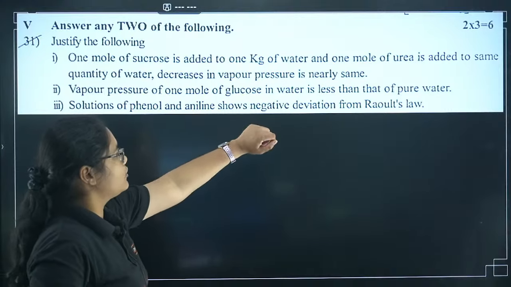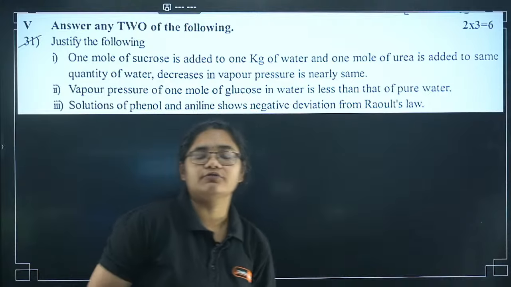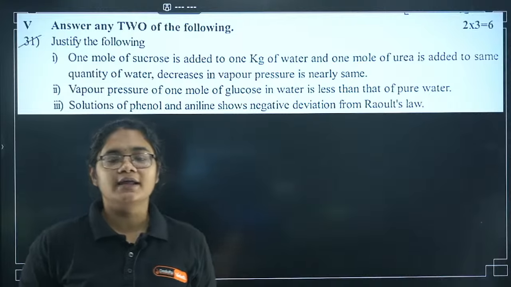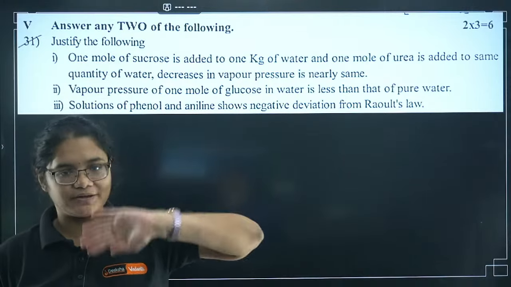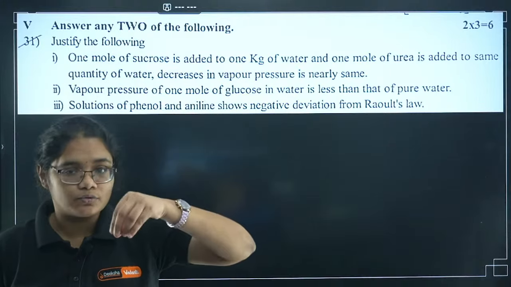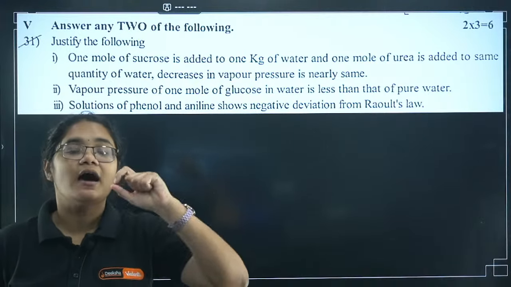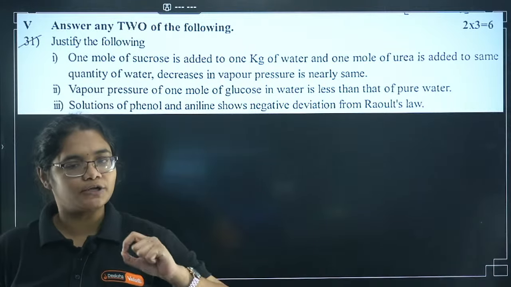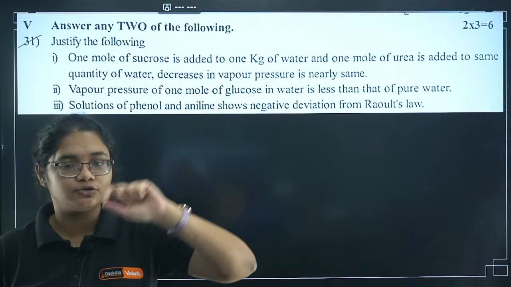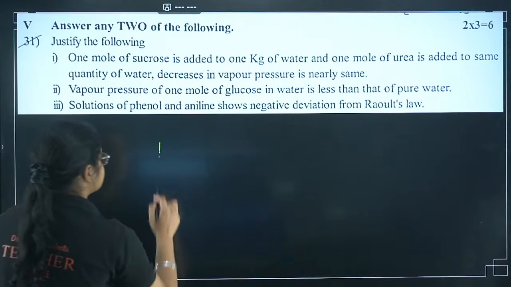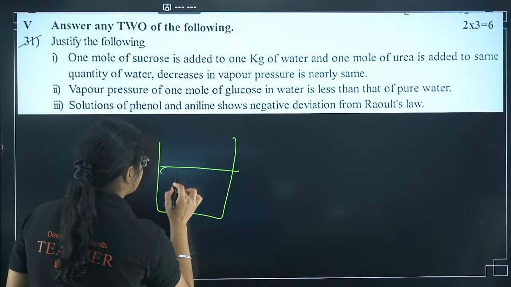The vapor pressure of a solution of glucose in water is less than that of pure water. How will you explain this? When you have pure water, vapor pressure is created, but when you add glucose, some of the surface molecules of the solvent are now occupied by glucose molecules, so they will not evaporate. Suppose I have 6 particles here.